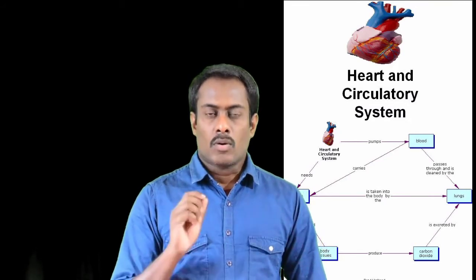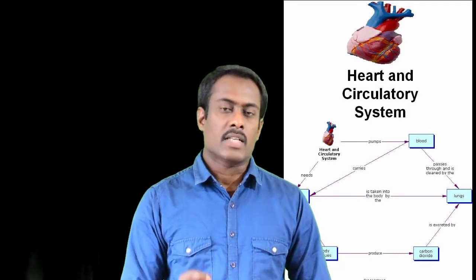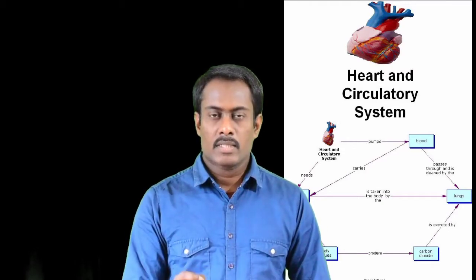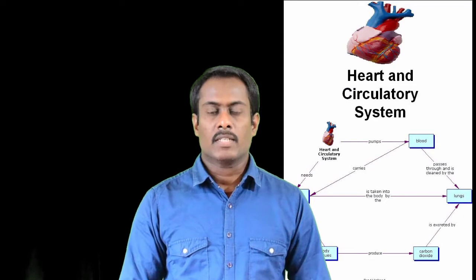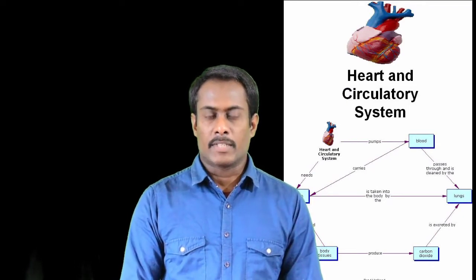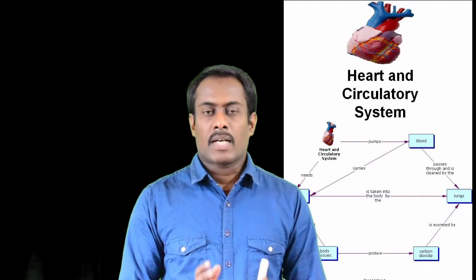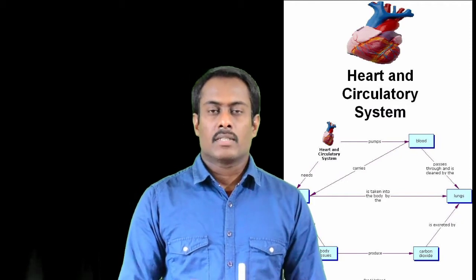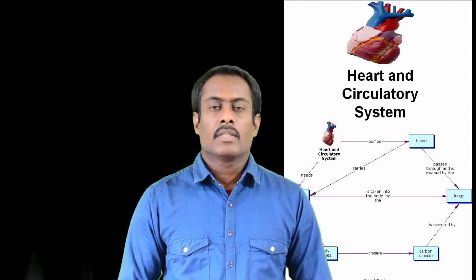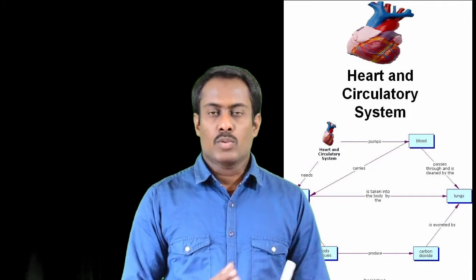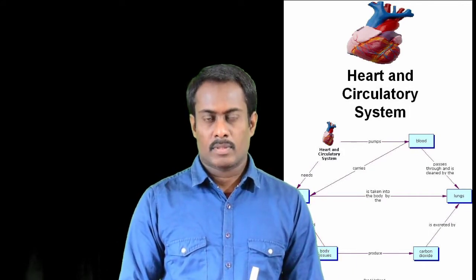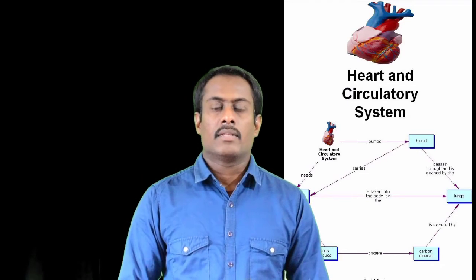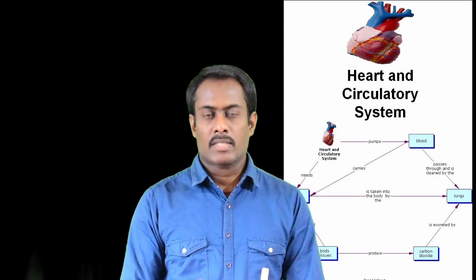The oxygen is carried by the red blood cells with the pigment called hemoglobin, and carbon dioxide is dissolved in plasma, another fluid present in the blood. The plasma dissolves carbon dioxide, salts and other substances and circulates them throughout the body. These two are not mixed together; they are separated and circulate separately, and the exchange of these gases takes place in the lungs.